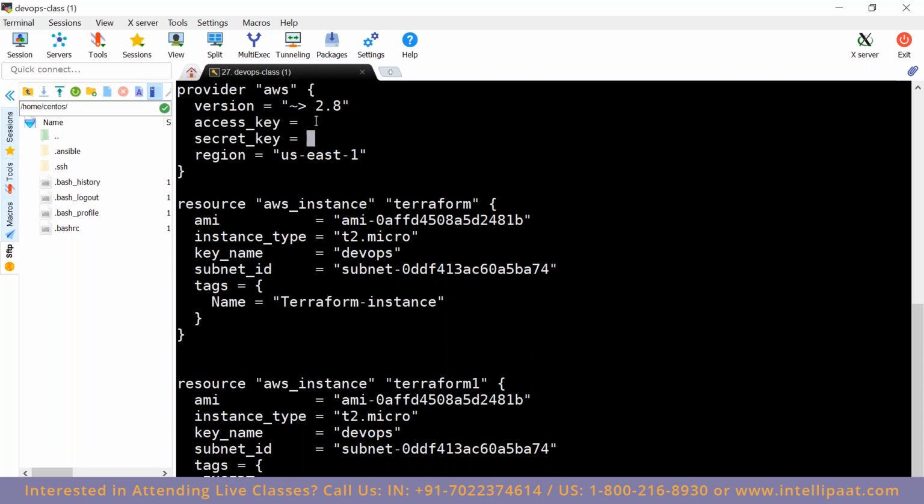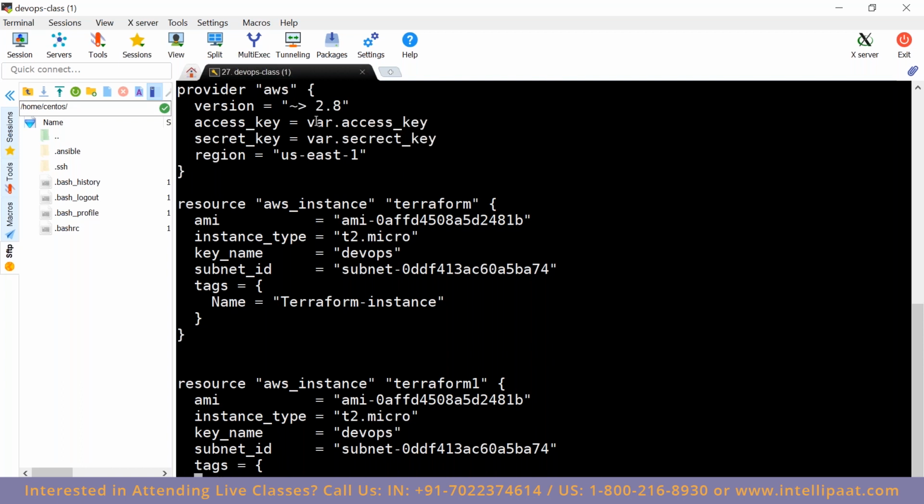Now I will define it in such a way that I give var.access_key and then var.secret_key.